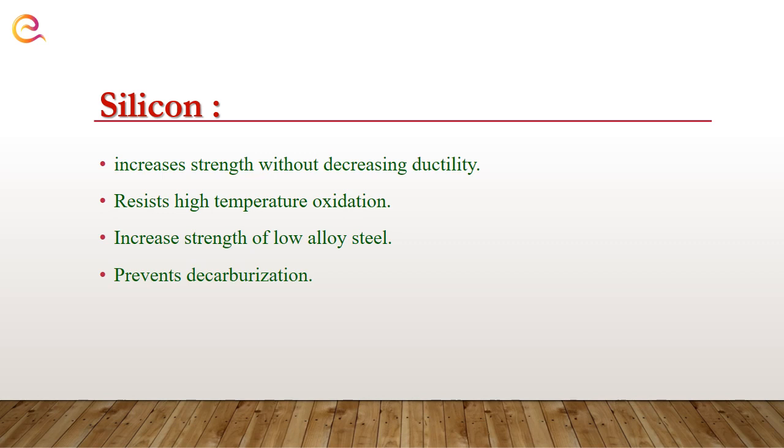The next point is that it increases the strength of low alloy steel. Then next, it prevents decarburization. The decarburization concept is the same: when carbon starts reacting with oxygen, at the end of that reaction the percentage of carbon decreases in that particular steel, due to which the strength of the steel also decreases. To avoid that phenomenon, silicon plays an important role.